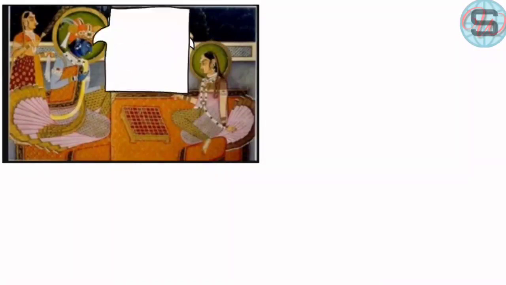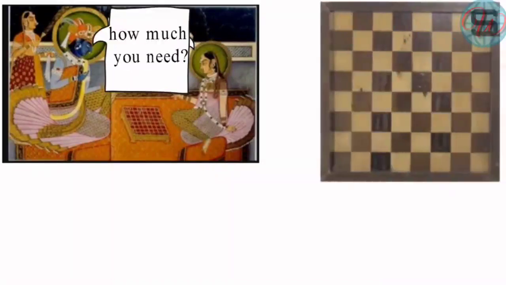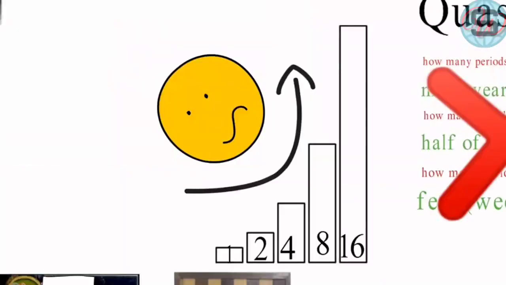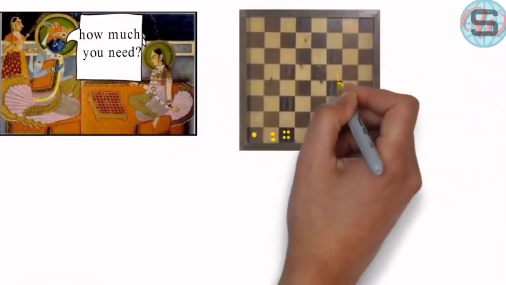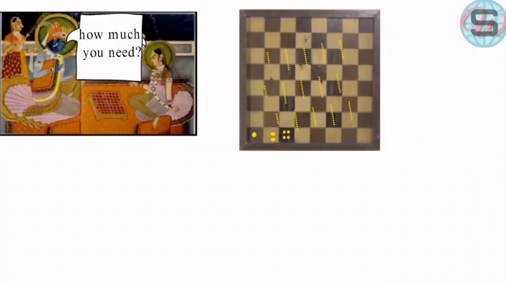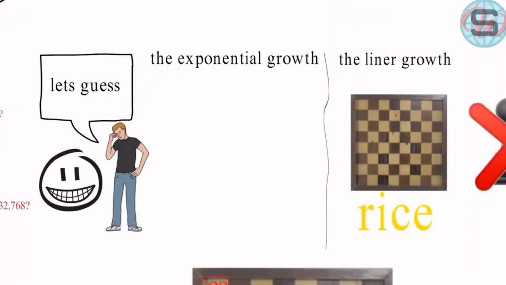Then the inventor said, put 1 rice pellet in the first square, then double the quantity in the second square and third square, like we did in the bank: 1, 2, 4, 8 and so on. The god thought the inventor was crazy, but when he did this, he discovered that he owed many more rice pellets than he imagined.